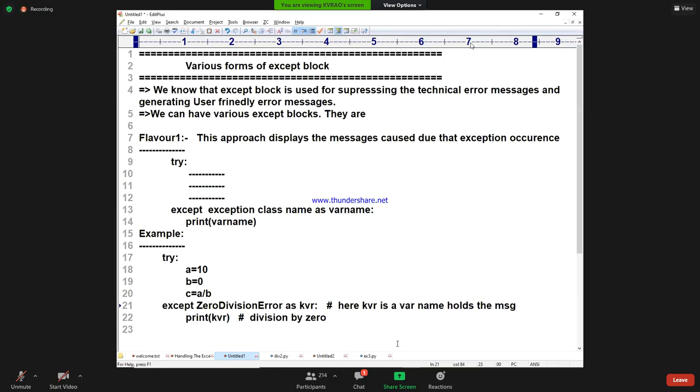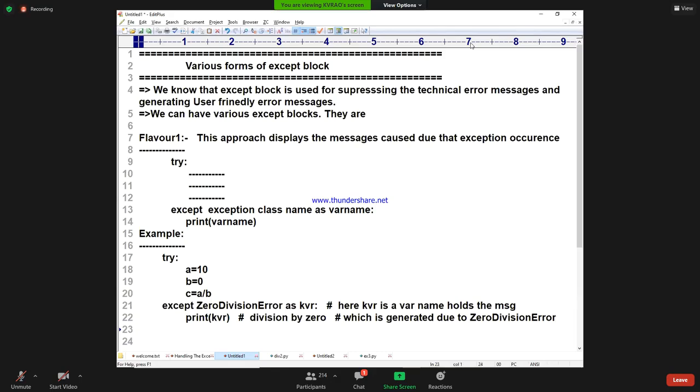MSG holds the message which is generated due to what exception? Zero division error. Yes, I hope that it is clear.